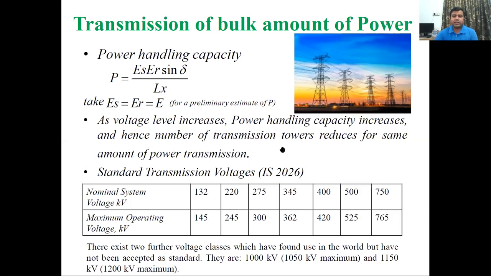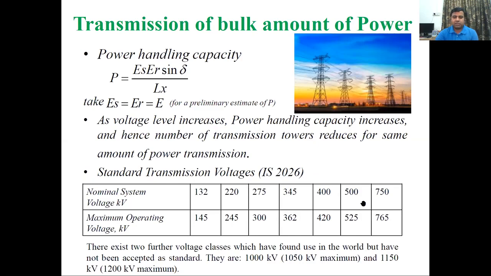So if the number of power equipment is less, the chances of failure will also be reduced, and power failure will be reduced, or simply we can say the power cut will be reduced.